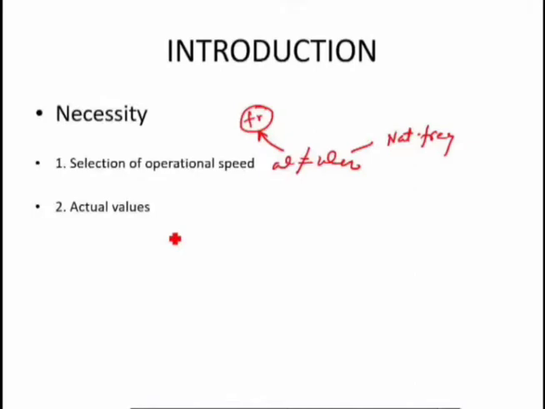Till now we have calculated omega as well as omega n using theoretical concepts, by considering some small assumptions. Due to these assumptions, the actual values of the vibration characteristics of a machine or structure may be different from the theoretical values. So we can also know the actual values of a particular vibrating system.